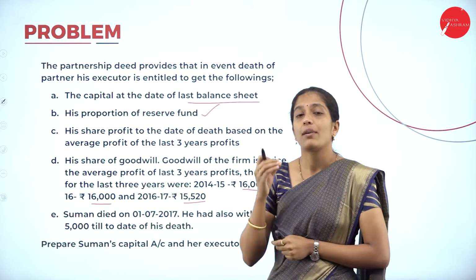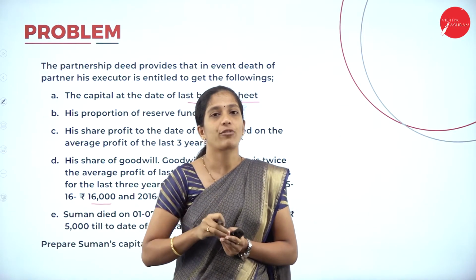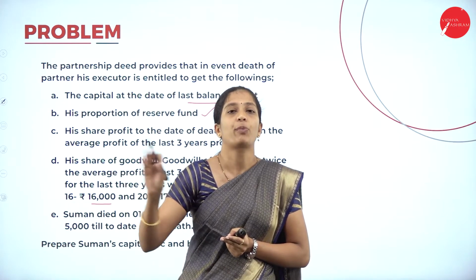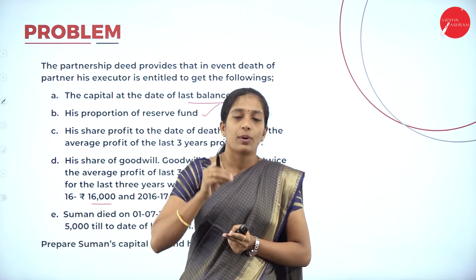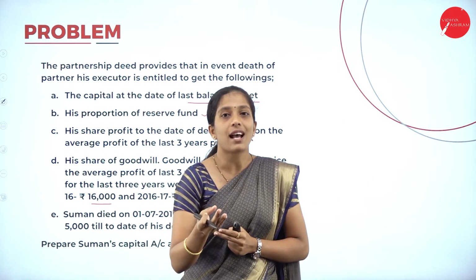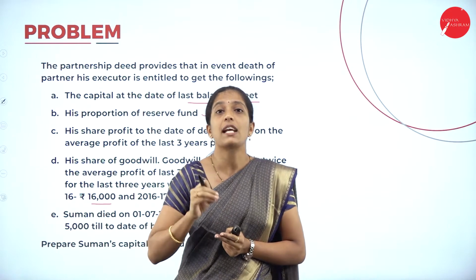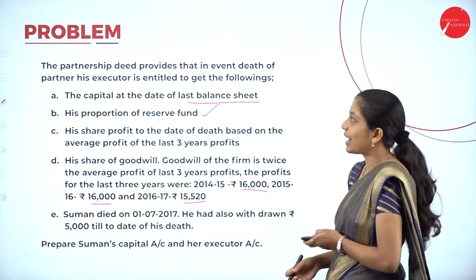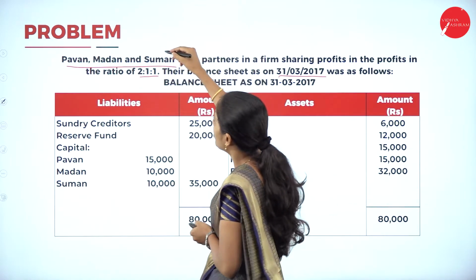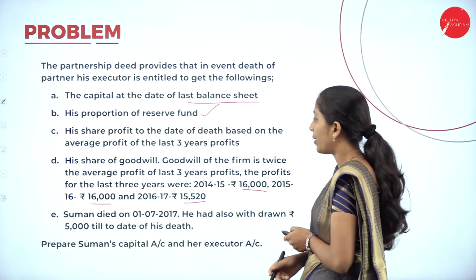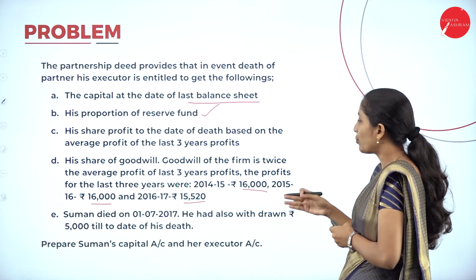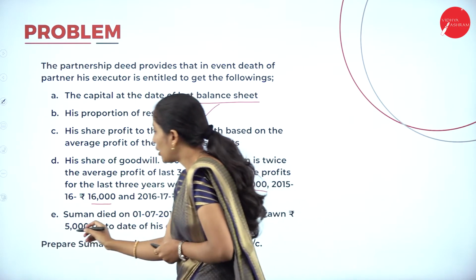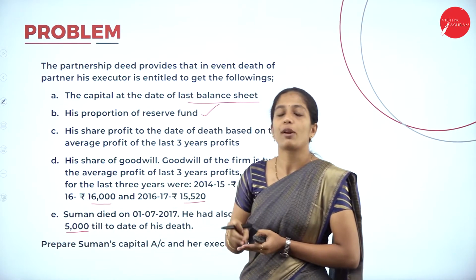So they have given the profit of 3 years. First we have to calculate the average profit, then we have to give his share of profit. Then for the average profit, we have to take twice the average profit, then we have to give his share of goodwill. Suman died. Now, which partner died in the partnership firm? Suman died in the partnership firm. He had also withdrawn rupees 5,000 till the date of his death.